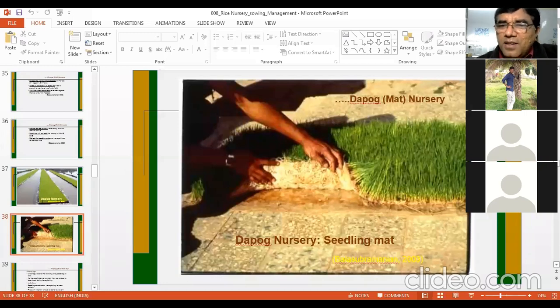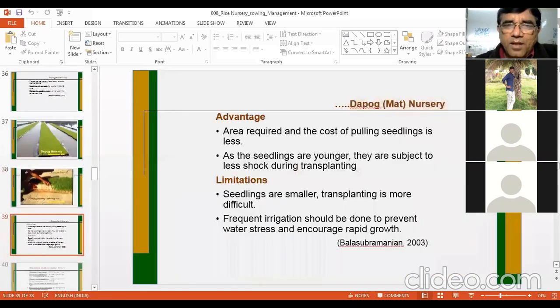These can be cut into the tray size. Paddy transplanter has trays. In those trays, seedlings are kept and then transplanted. So the mats can be cut into pieces. Now it has some advantages. Area required and cost of pulling seedlings is less. You require less area, and the seedling pulling cost is also less.